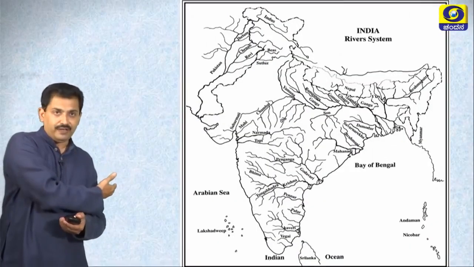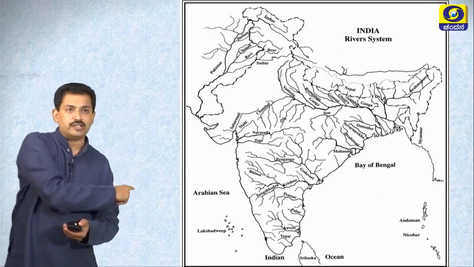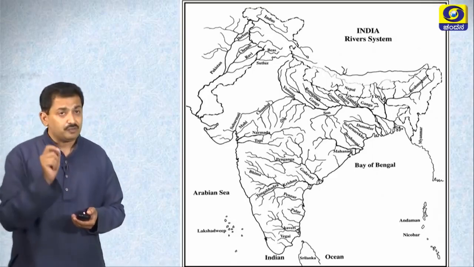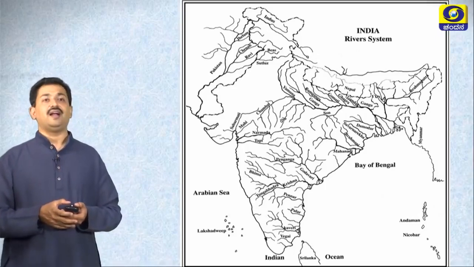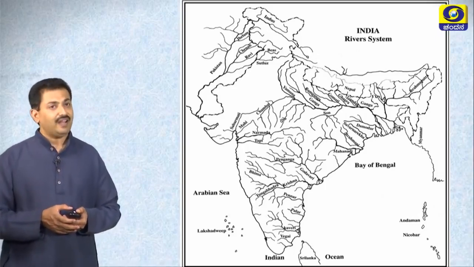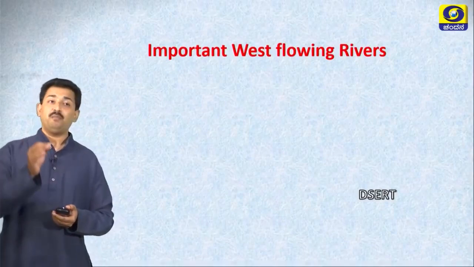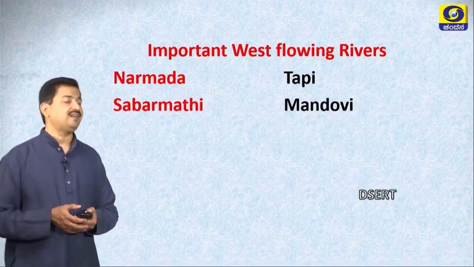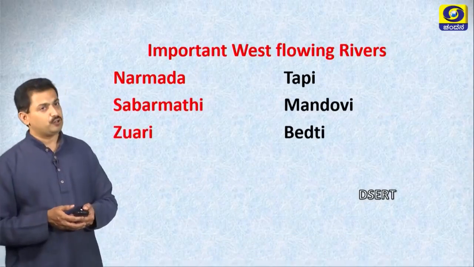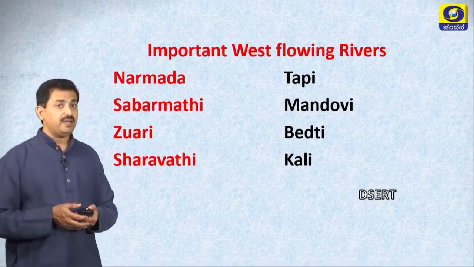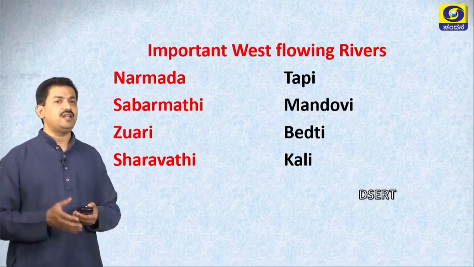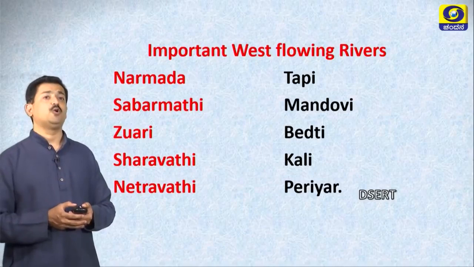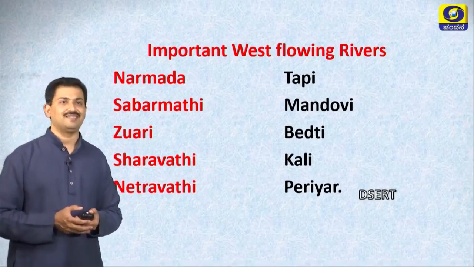And in this map of India, you can see the rivers located right from the birth to the end point, right. You need to draw all these mentioned rivers in the map of India and learn its location. Let us move on to the next topic, important west flowing rivers. The important west flowing rivers of India are Narmada, Sabaramati, Zuari, Sharavati, Tapi, Mandovi, Bedti, Kali and many others, right. Netravati and Periyar too flow towards west and join Arabian Sea.